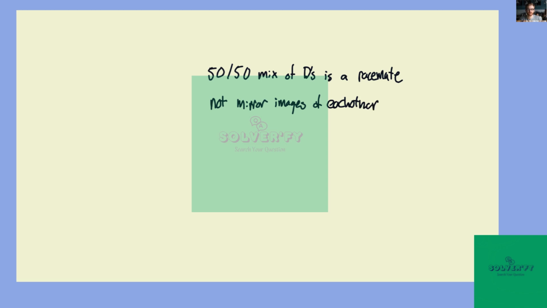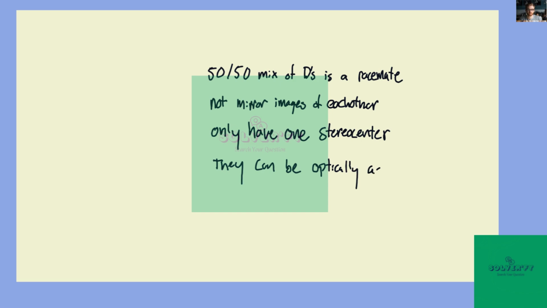They only have one stereocenter. They can be optically active. And E and Z double bonds are examples of diastereomers.